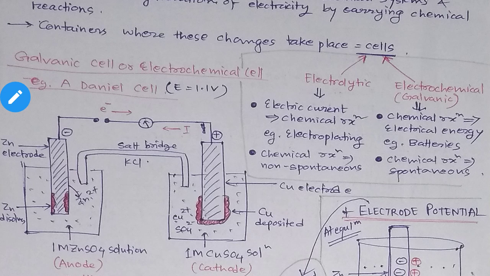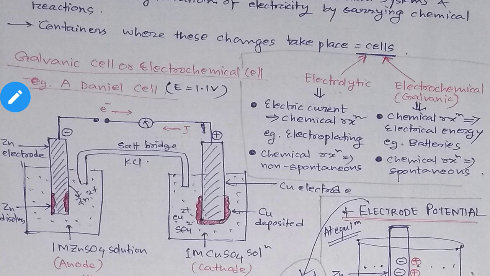So in electrochemical cells, what happens? As I have already told you, the chemical reaction which takes place is spontaneous. Spontaneous means you need not provide some external help, the reaction will take place automatically. Once you give all the conditions, the chemical species involved will automatically react, and as a result of the reaction some kind of energy is generated, and that energy is utilized for the generation of electricity.